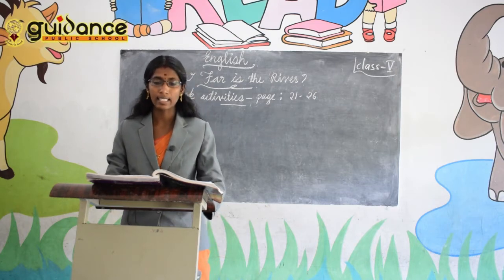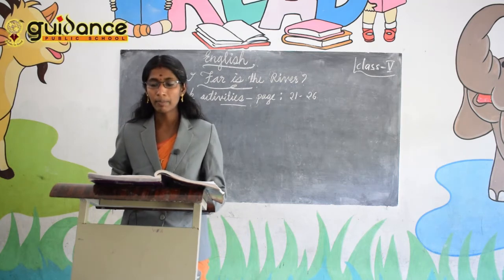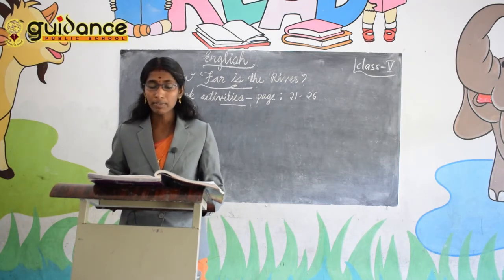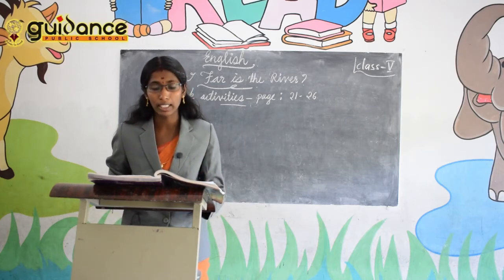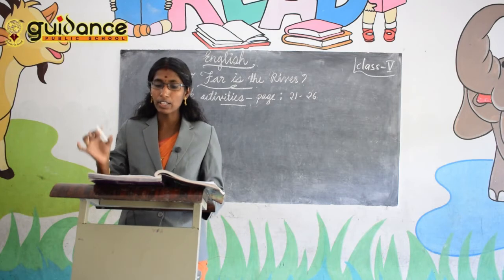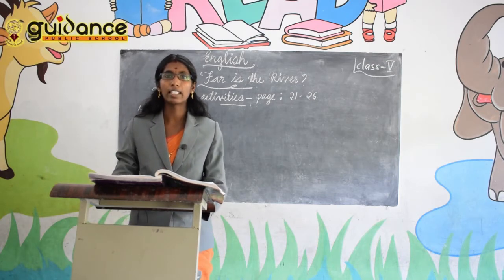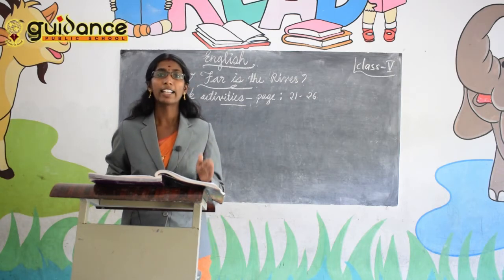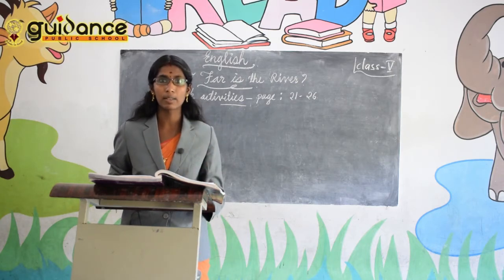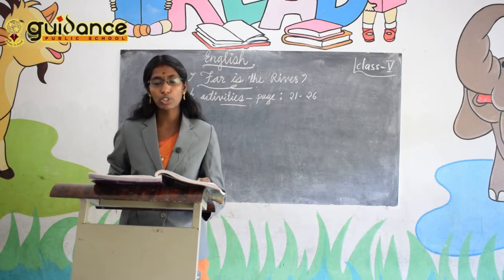It's the right answer. Then moving on to the next activity, think and answer. That one you have to do yourself. I'll give the answers later, but before that you have to send me your answers. Think and answer. First question: the river was far but the boy reached it. What does this tell you about the boy? The boy knew that the river is far away from his house and he wanted to walk a long distance. Again, he walked all that way to see the river.